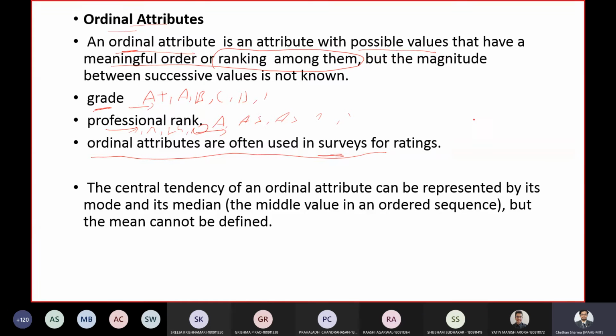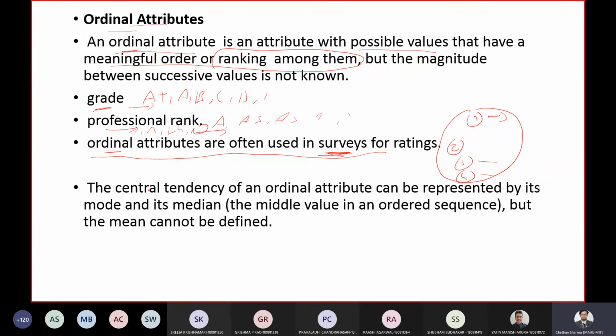It's like rate your feedback: 1, dissatisfied; 2, neutral; 3, satisfied; 4, very happy. So this is where surveys come into the picture. Even in that case, the attributes which are used are known as ordinal attributes.